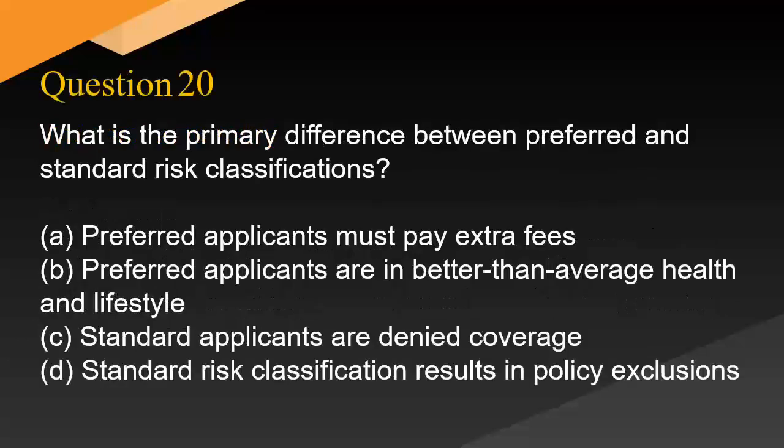What is the primary difference between preferred and standard risk classifications? A. Preferred applicants must pay extra fees. B. Preferred applicants own better than average health and lifestyle. C. Standard applicants are denied coverage. D. Standard risk classification results in policy exclusions.